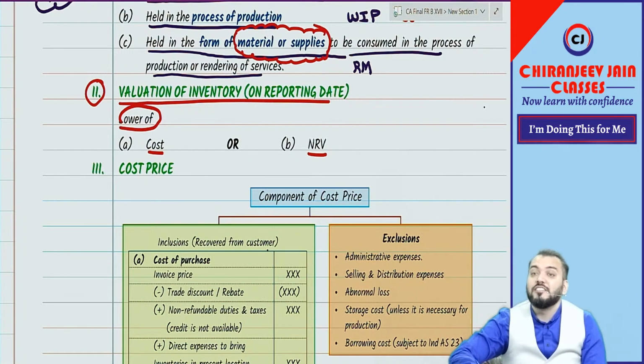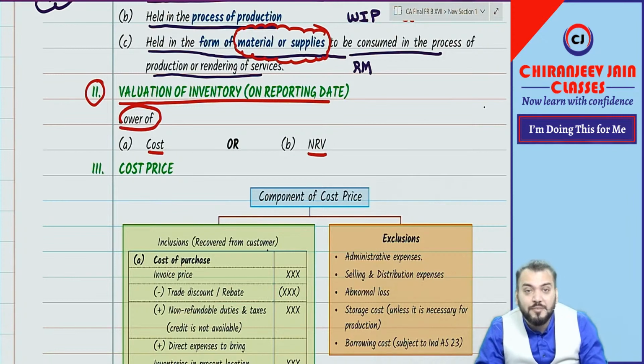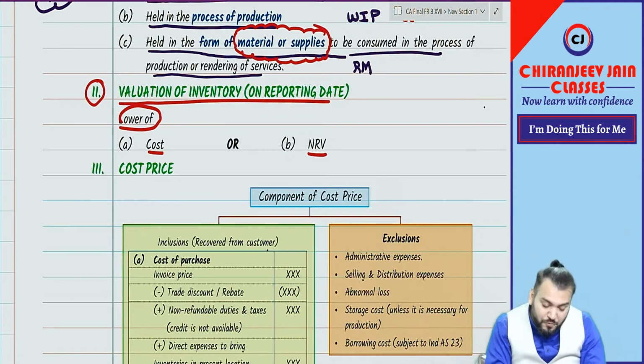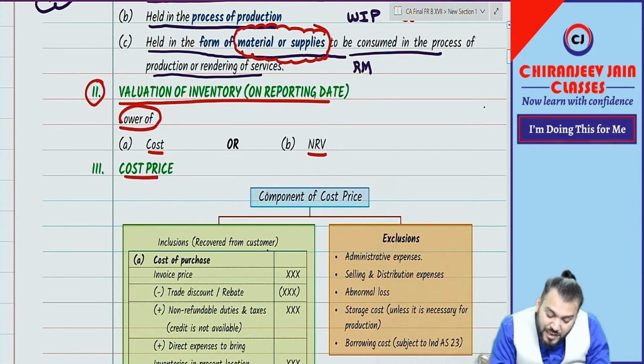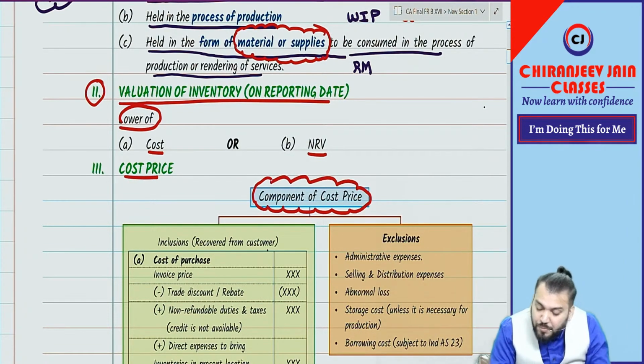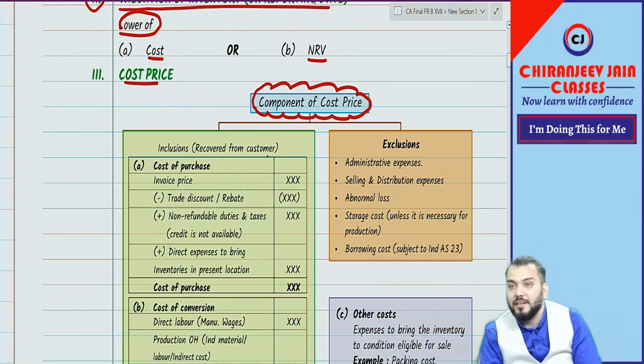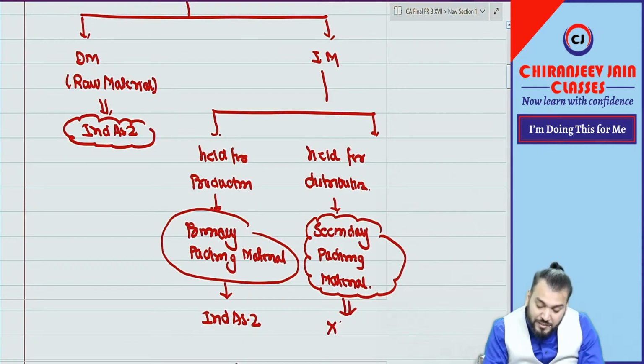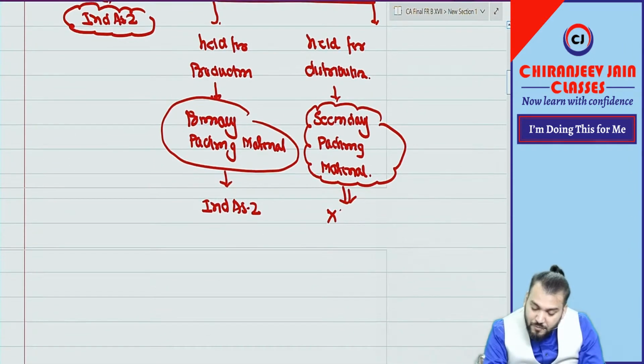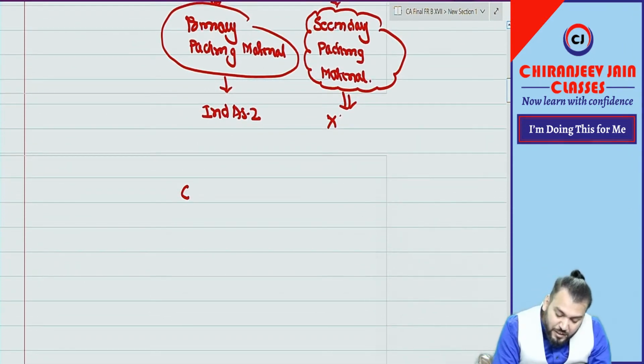Now we need to understand what is cost price and what is NRV. Let us come first to cost price. For that we need to understand the components of cost price, meaning what is included in the cost price of inventory. There are three components of cost price.